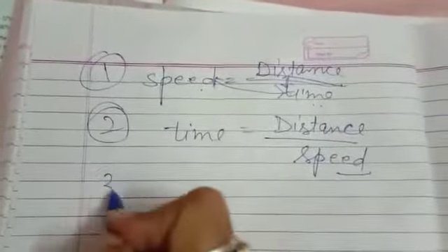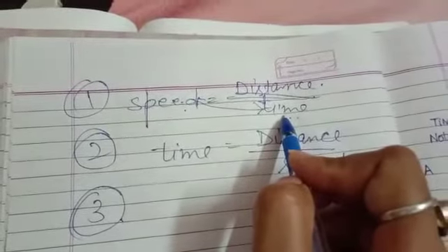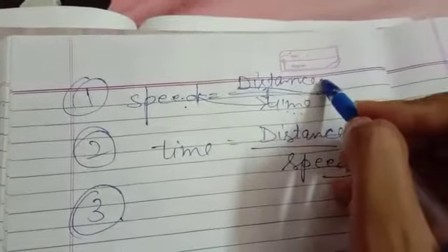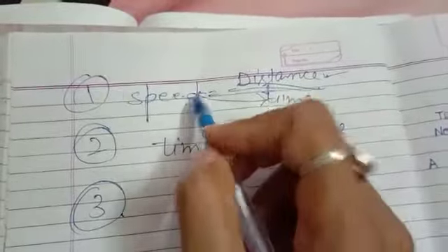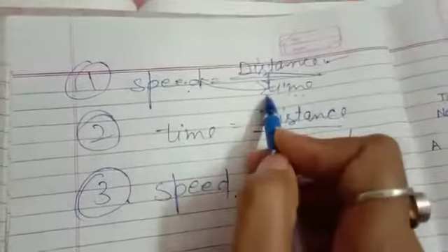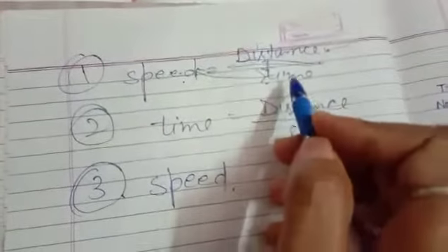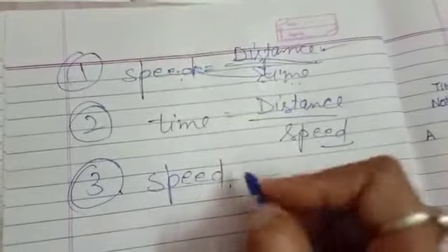Third, if you get the question that find the distance, speed and time are given, what will you do? The quantity which we have to measure, we will take into one side and the other we will take to another side. So speed is already there. Take this time also toward that side. As time is in division, when we take it to the other side, it will go in multiplication.